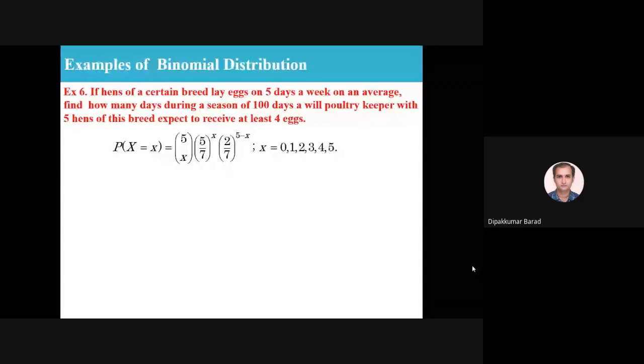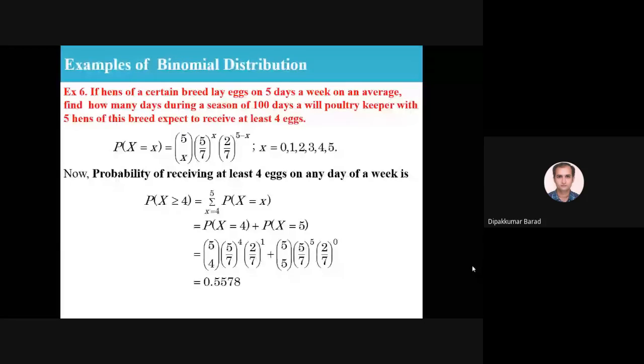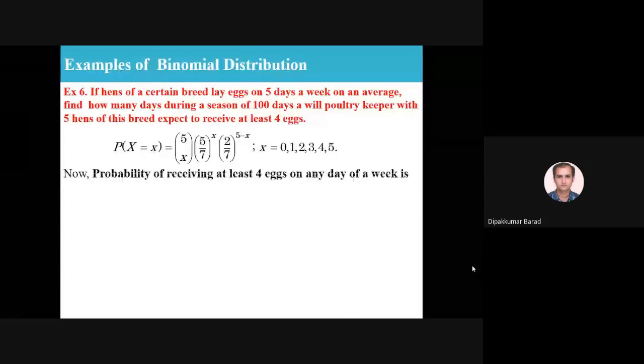Now we have to find at least 4 eggs. So the probability of receiving at least 4 eggs on any day of a week: P(x greater than or equal to 4) is equal to P(x equal to 4) plus P(x equal to 5), which we have found out. But this is for any day of a week, whereas we have to find, during the season of 100 days, how many days the poultry keeper with 5 hens of this breed can expect to receive at least 4 eggs. Here P(x greater than or equal to 4) represents the probability of receiving at least 4 eggs on any day of a week.